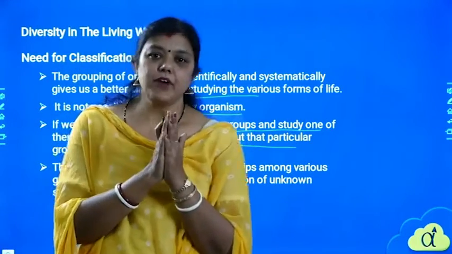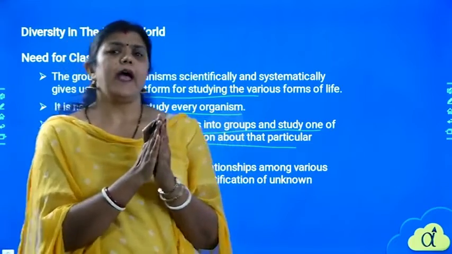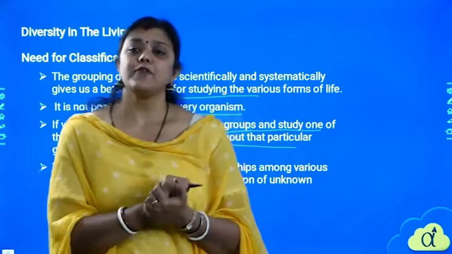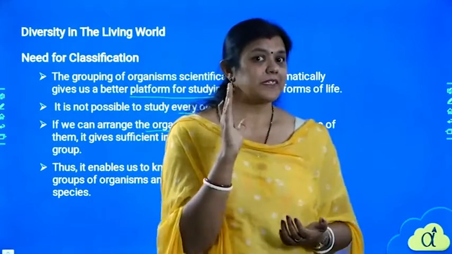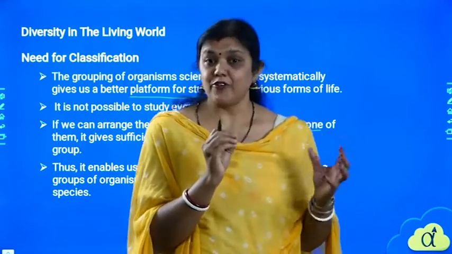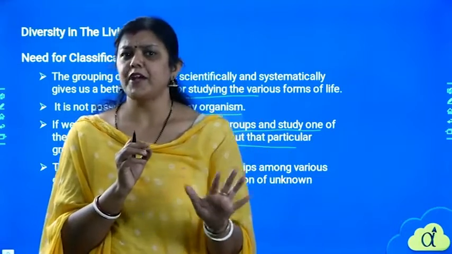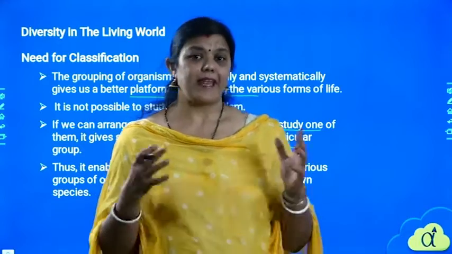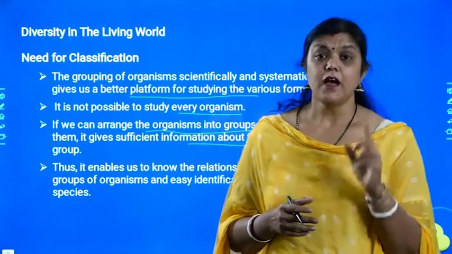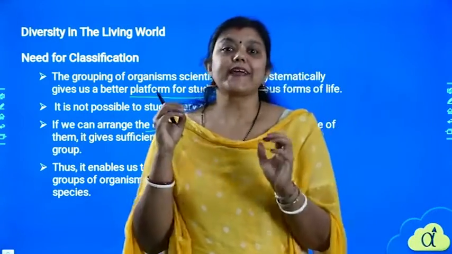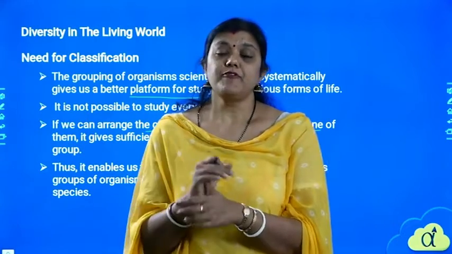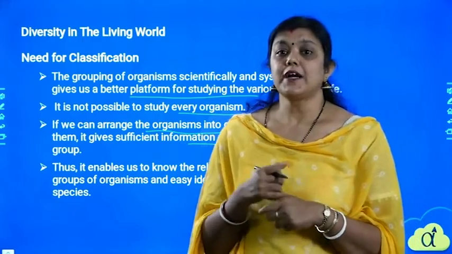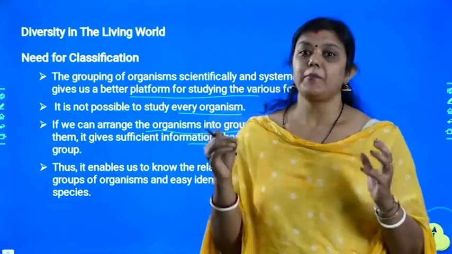Now what we are going to do is put them into groups. We'll take some living organisms and I'll be putting them into groups, and you will only say, ma'am, this process is very easy. For example, if I say carnivorous organisms, some examples are coming to your mind or not? Can you recall 5 examples of carnivores? Yes. If I say examples of omnivorous animals, can you name them? Yes, right? How can you name them? Because you know the characteristics of omnivorous organisms. If I say photosynthetic organism, or an organism which contains green pigment, what comes to your mind? The plants or the trees.